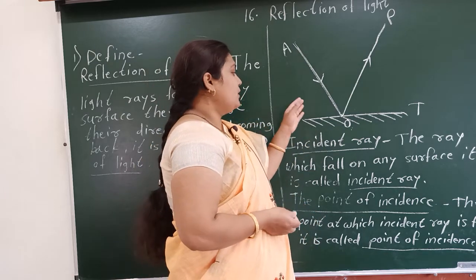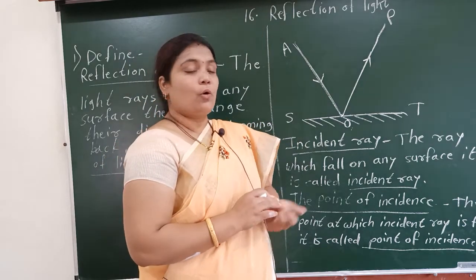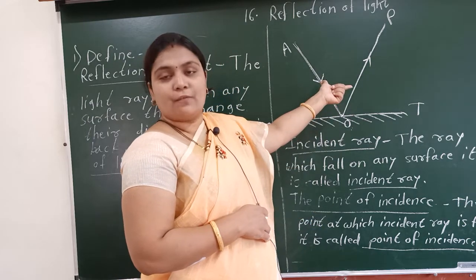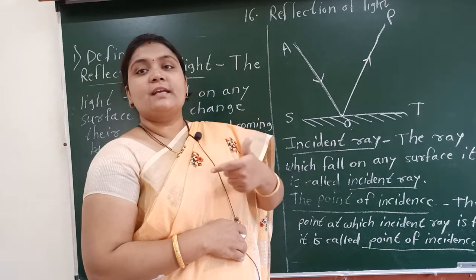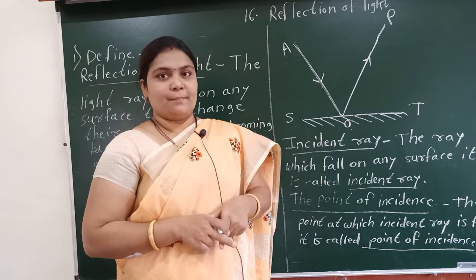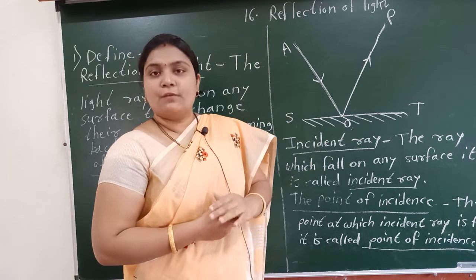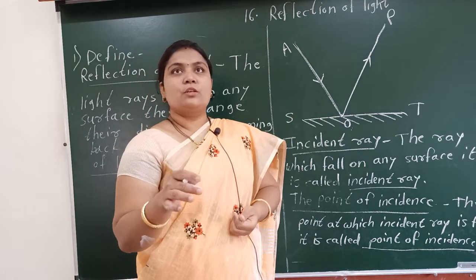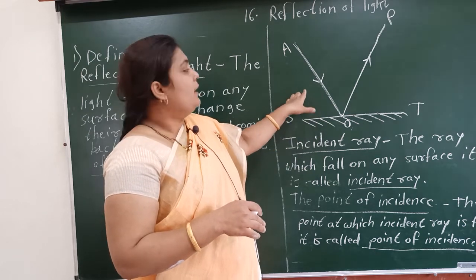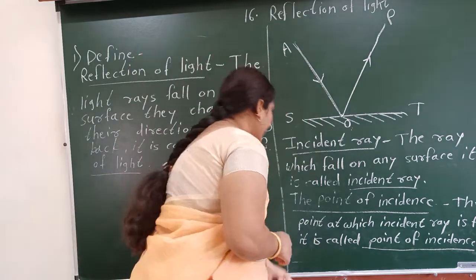A question will come in your exam for 3 marks: write down the definition of incident ray, then point of incidence. The next concept we are going to learn is the reflected ray, then angle of incidence and angle of reflection. On the basis of these definitions, questions will be designed in your exam. There is another question in your exercise also: draw the diagram for the reflection of light. For the answer to this question also, you have to draw this diagram. So give attention very carefully, draw the diagram and write down these definitions. Okay, now next.